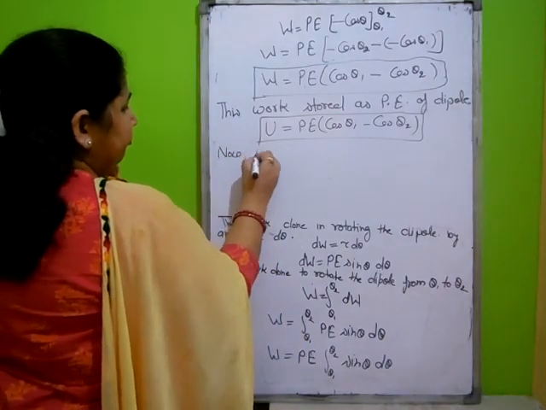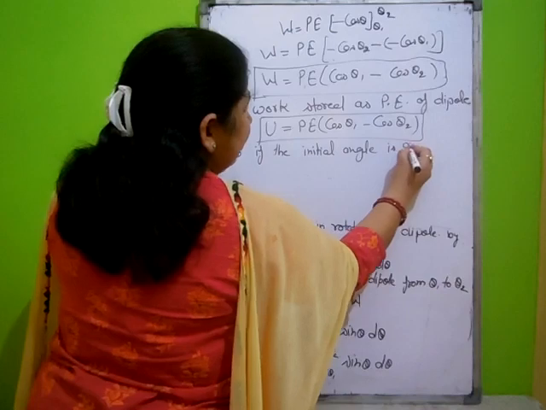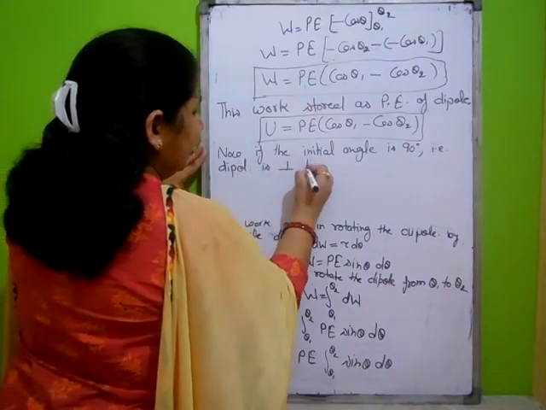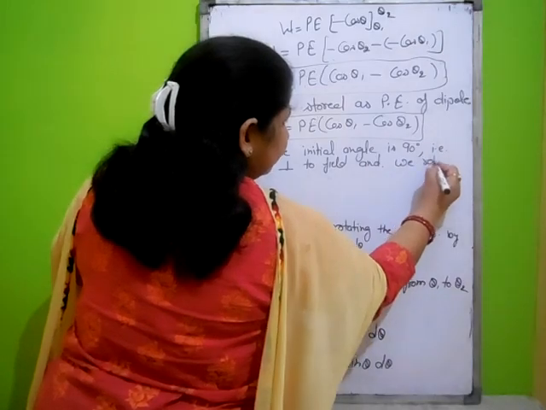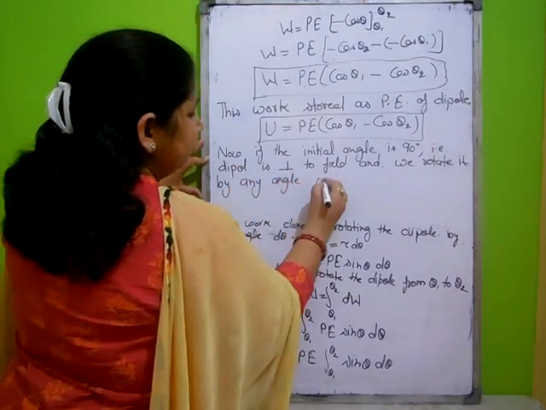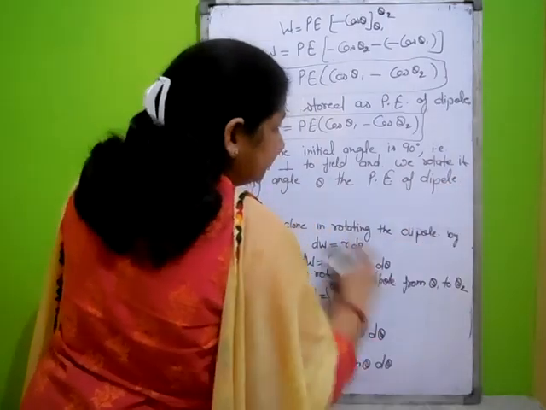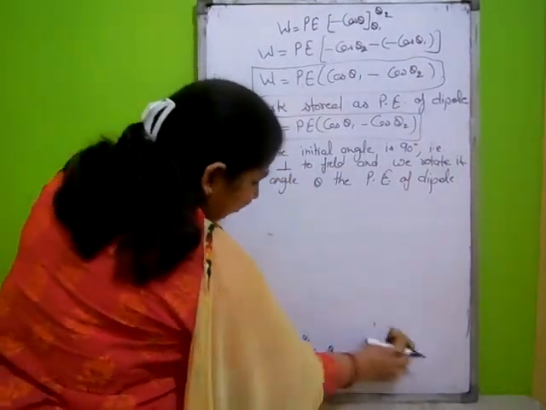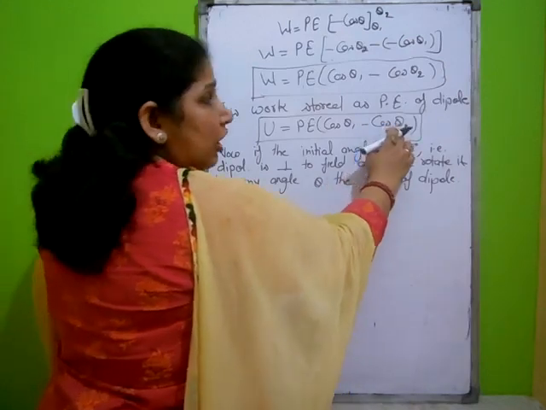Now, if the initial angle is 90 degrees, that is, the dipole is perpendicular to the field, and we rotate it by any angle theta, then the potential energy of the dipole: we place 90 degrees in place of theta 1, the initial angle, and any angle theta in place of theta 2.